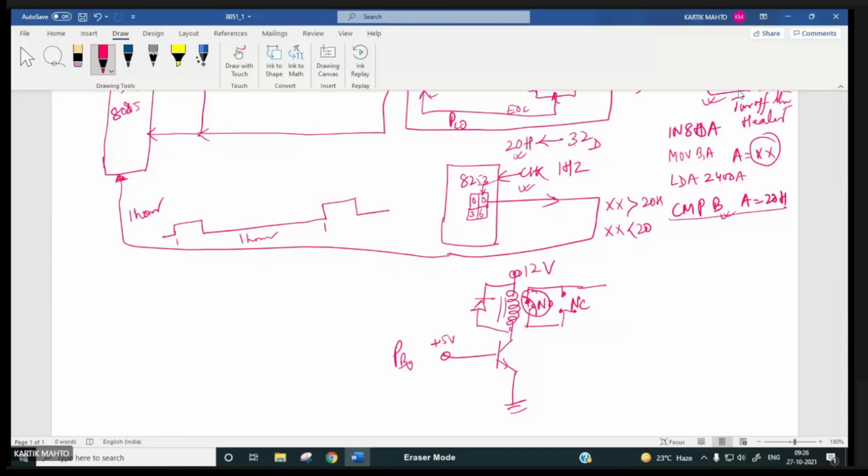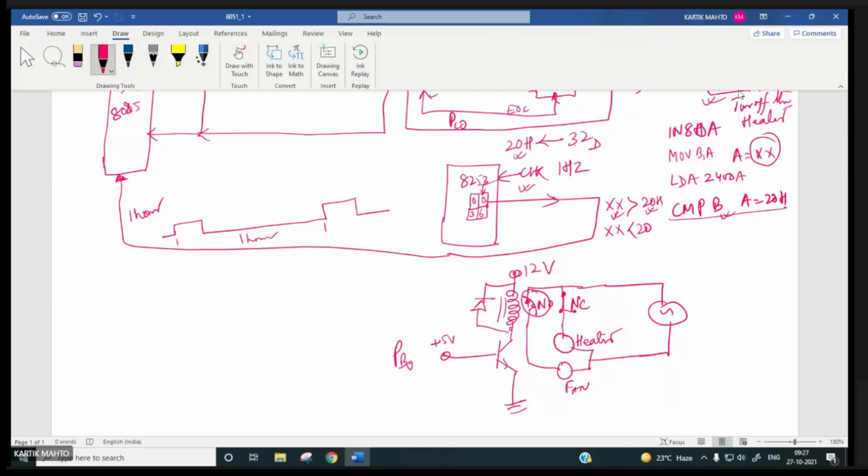Right now I will tell you how it will be connected. So this is the normally open contact. Here we have the heater, and here we have the connected fan, and these two are connected to the power supply. So if Xx is greater than 20H, meaning temperature is more than 32 degrees centigrade, then the heater has to be turned off. So the normally closed contact is connected to the heater.